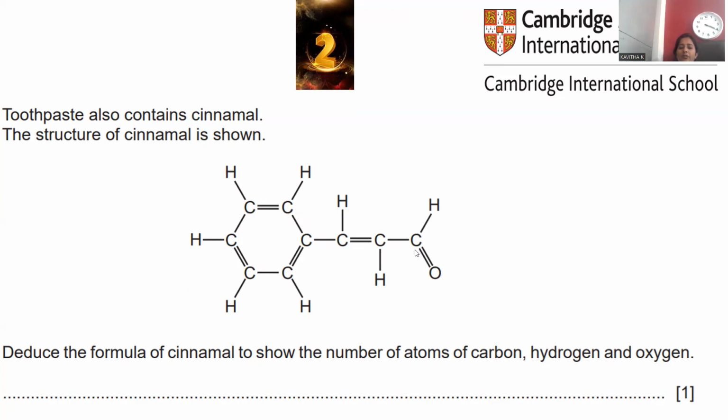So this cinnamol is provided. Deduce the formula of cinnamol to show the number of atoms of carbon, hydrogen, and oxygen. Simply, you can go with the count of carbons, hydrogens, and oxygen as well.